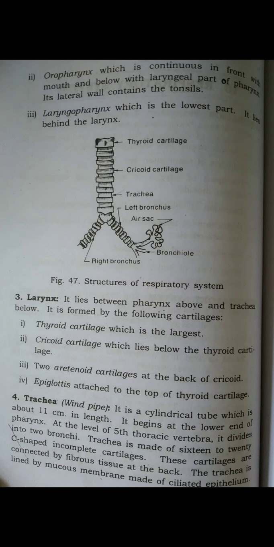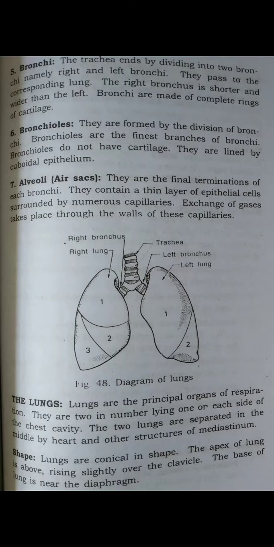The structure of the trachea is composed of three layers of tissue: elastic tissue, fibrous tissue, smooth muscle, and columnar epithelium. So first is elastic tissue, second smooth muscle, third the epithelium.